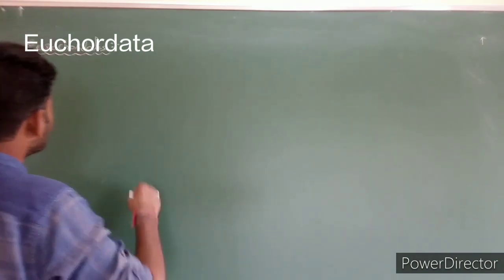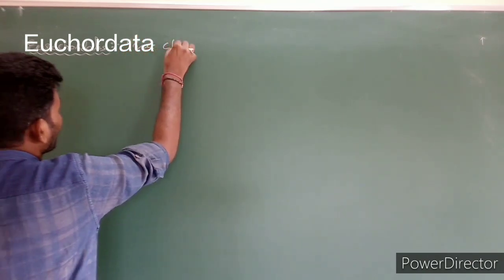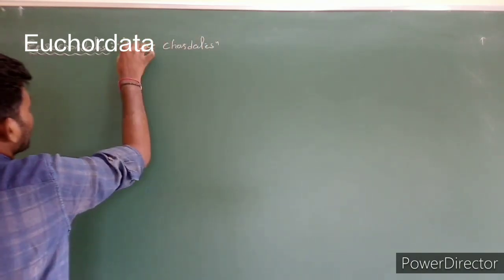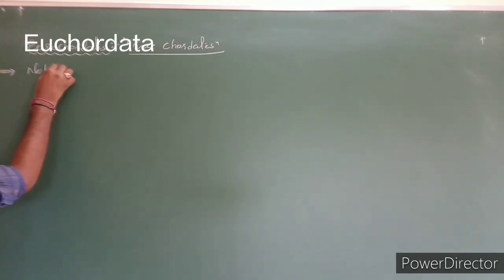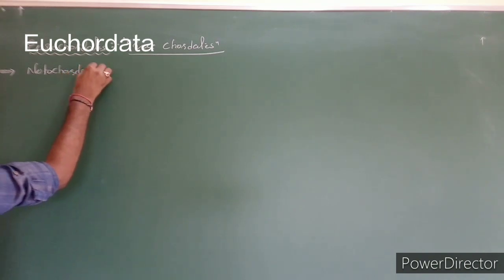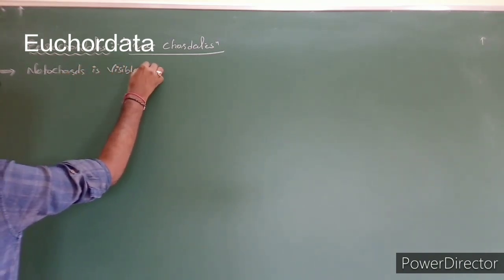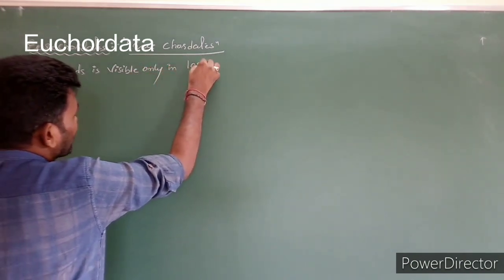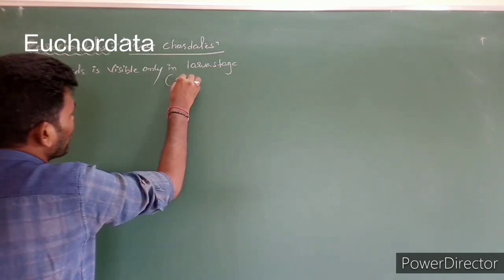So that is actually the main character of euchordates. Let's write the points. First point is, it is true chordates. Notochord is visible only in the larva stage, nothing but embryo development.